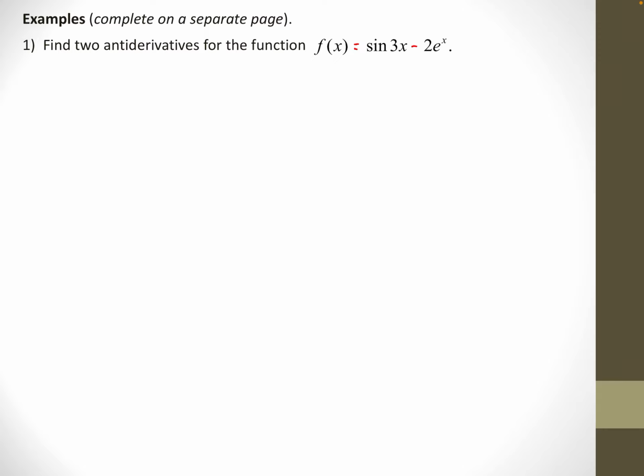So it says find two antiderivatives of this. How are we going to find two different ones? Well, let's talk about what would have to happen. What's the capital F function? What was the original function that gives this derivative? Okay, this is a little bit hard when you first see these. They take a lot of thought.